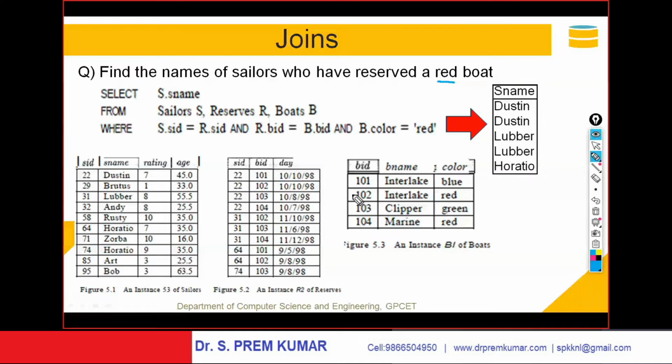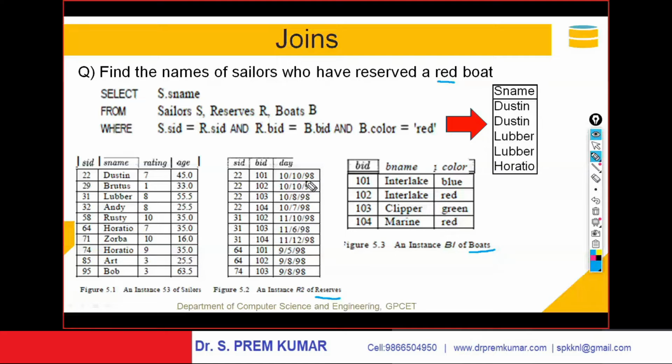First you observe the tables. The boat data is available in the boats table: boat ID, boat name and color. Reserves is another table, and this reserves table contains which sailor reserved which boat on which date. This is the reserves table.